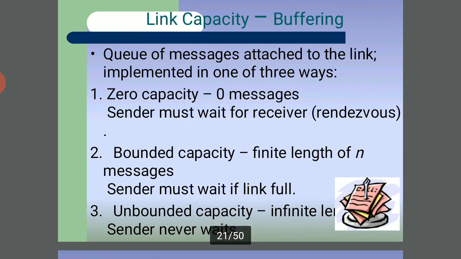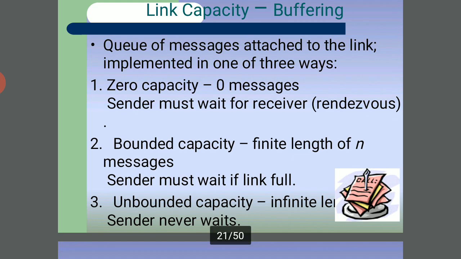And the capacity buffer: a queue of messages attached to the link. So, a queue of the attachments, what is a queue? The queue of messages means we send the information one by one, that is the queue of messages. And the link is implemented in three ways.